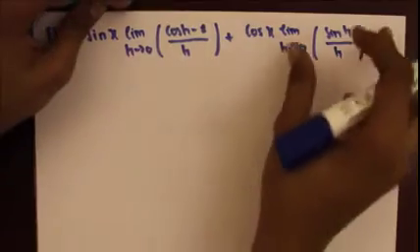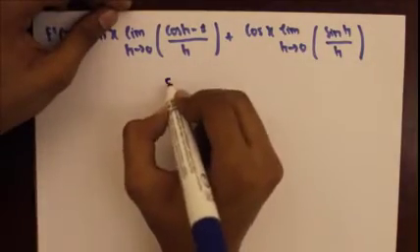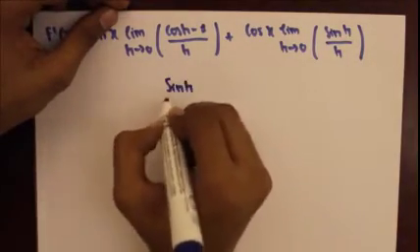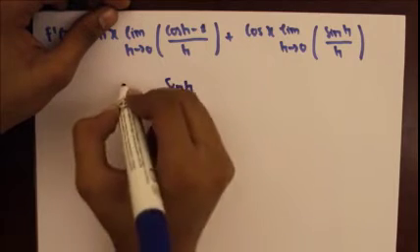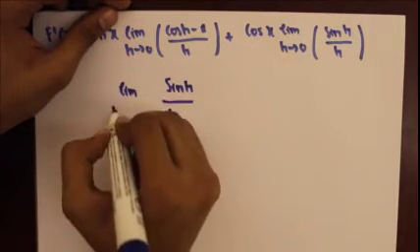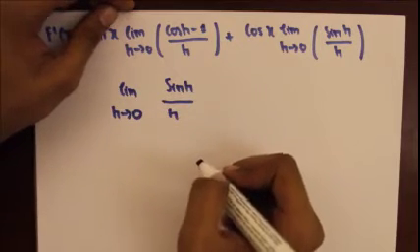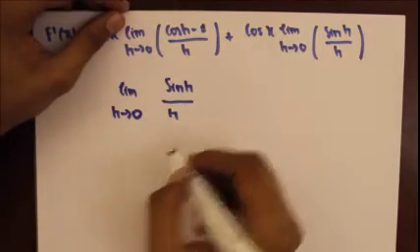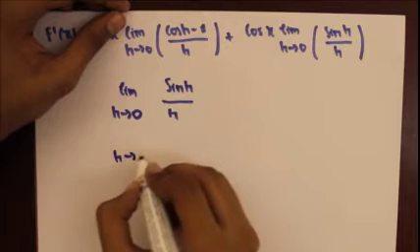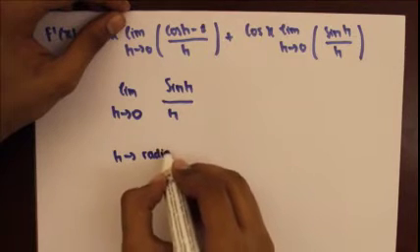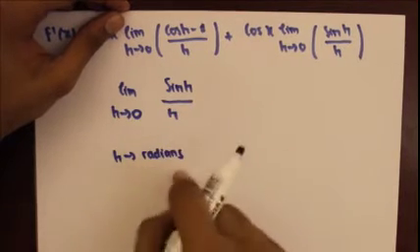So now I want us to address just sin h over h as h approaches 0. We're supposed to know that. In this case, we're going to take h in terms of radians, which is another way of measuring angles.